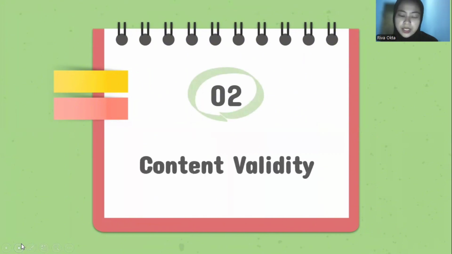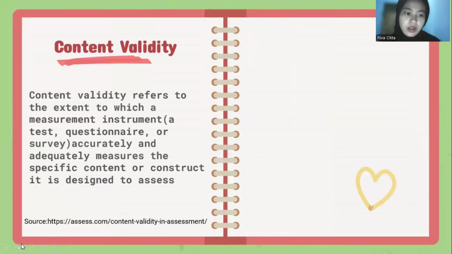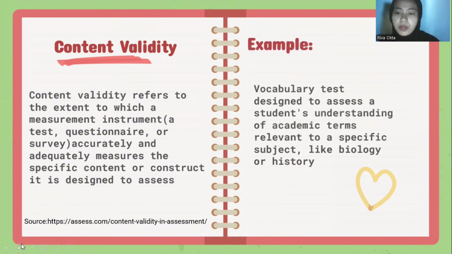Number 2, content validity. Content validity refers to the extent to which a measurement instrument, a test, questionnaire or survey, accurately and adequately measures the specific content or construct it is designed to assess. Example, a vocabulary test designed to assess the student's understanding of academic terms relevant to a specific subject, like biology or history.